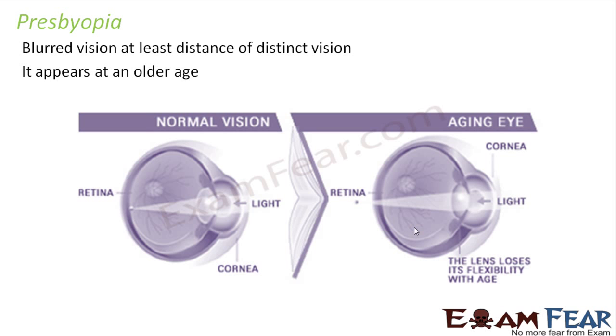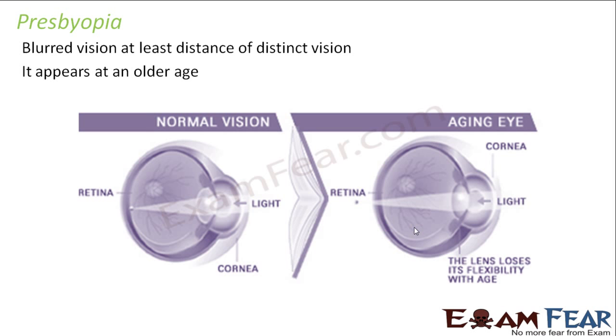Why does this happen? This happens because with increasing age, the eye lens, because the eye lens is nothing but again a lens, right, at the end of the day. So this lens also loses its flexibility to increase or decrease its focal length, because the increase and decrease of the focal length of the eye lens is controlled by the ciliary muscles.